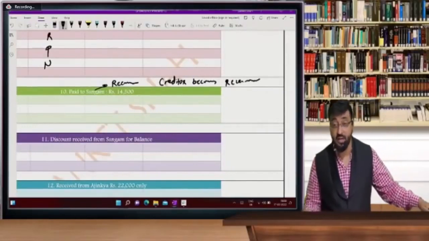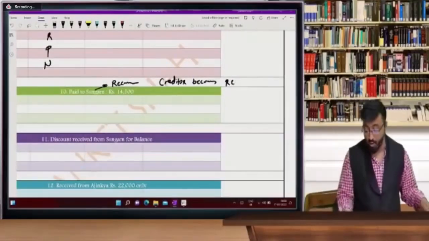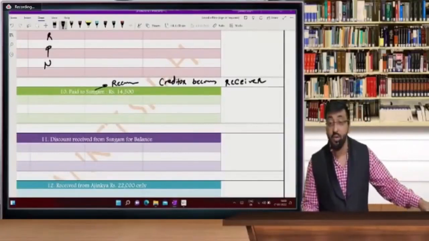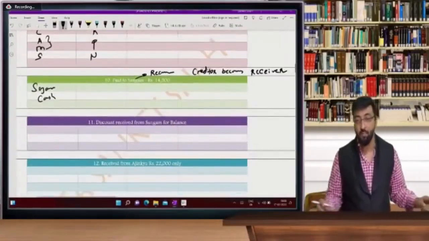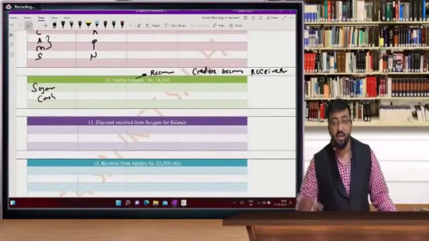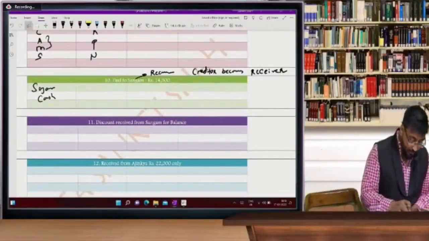I am taking it in detail. So creditor becomes receiver, because foundation students are already aware about all these things. So creditors account debit to cash: Sangam account debit to cash 14,500. So till that point we have already covered 10 entries. Good evening to all of you once again.